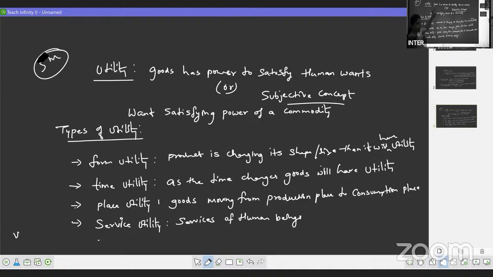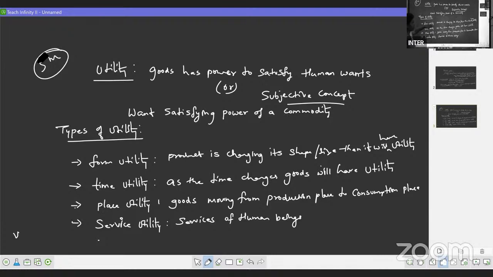That is what is utility. Goods have the power to satisfy human wants, or we can say the want-satisfying power of a commodity. And it is a subjective concept. These 2 points you write down for the introduction. Then what are the types of utility?